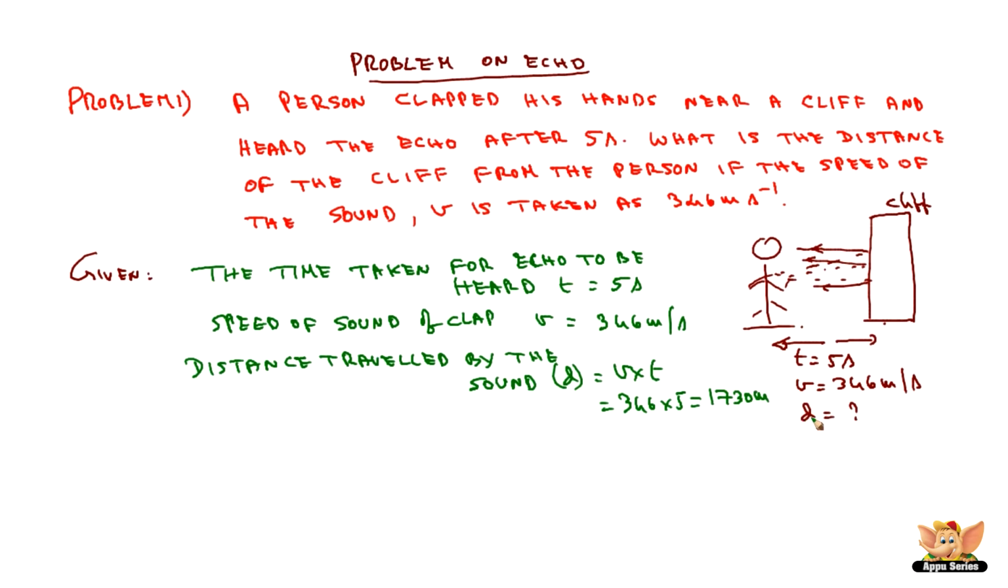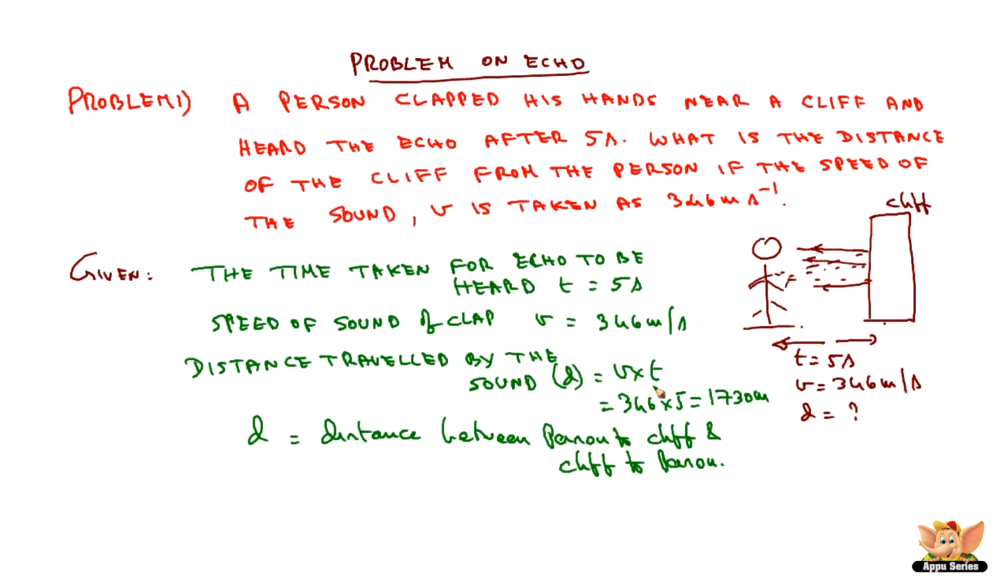So this d is the distance from person to cliff and cliff to person. This d is defined as the distance between person to cliff and cliff to person. Why? Because the time that we have taken is for the sound wave to travel to the cliff and back.